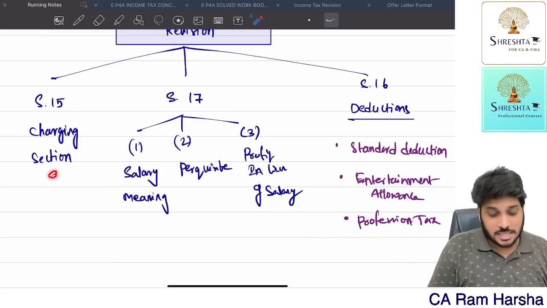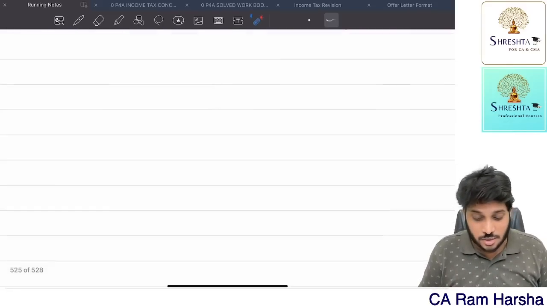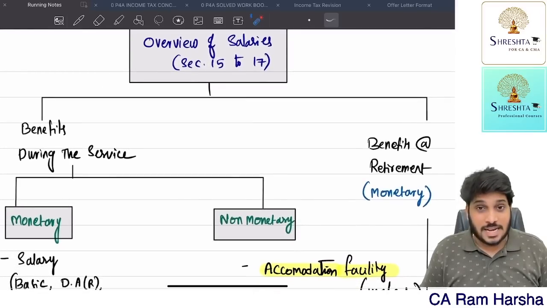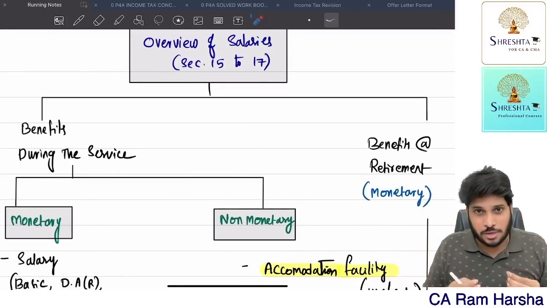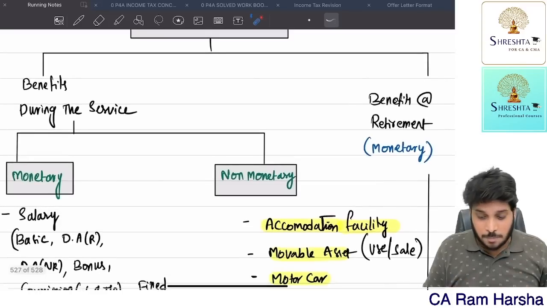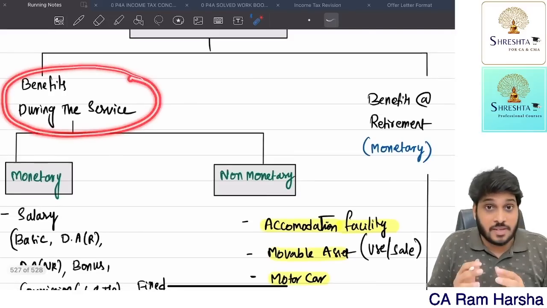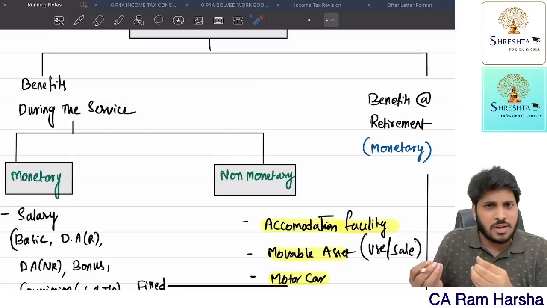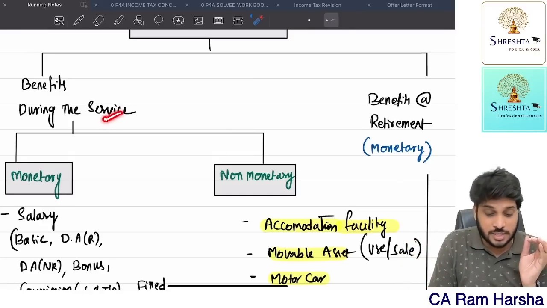Now, the charging section. Before I even discuss the charging section, what is the overview of salary? Under income tax, under the head salary, if an employee is receiving any benefit from the employer, these benefits are taxable under the head salary. Now the benefits are broadly divided into two categories. Benefits received when the employee is working. So I am working in a company, and every month in the financial year I'm working, I'm getting some benefits. So, benefits during the service.